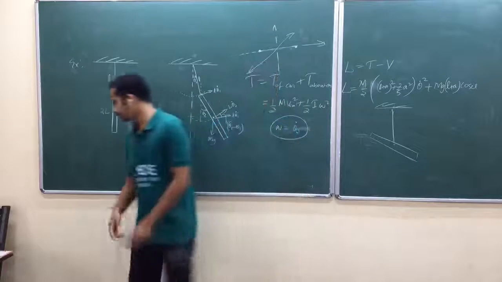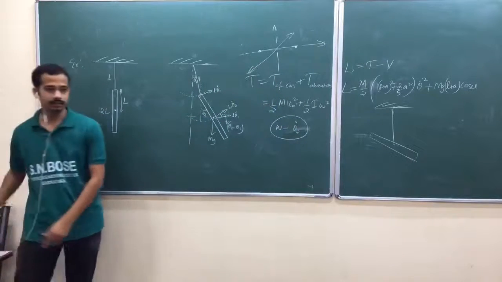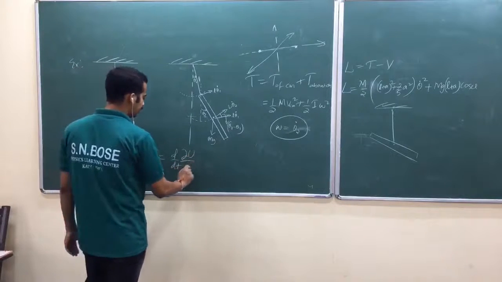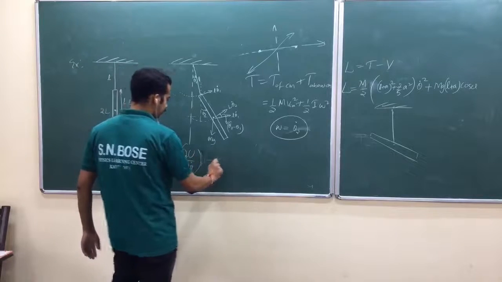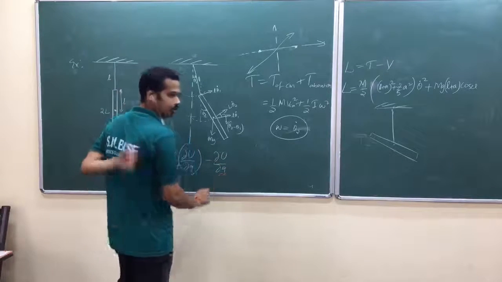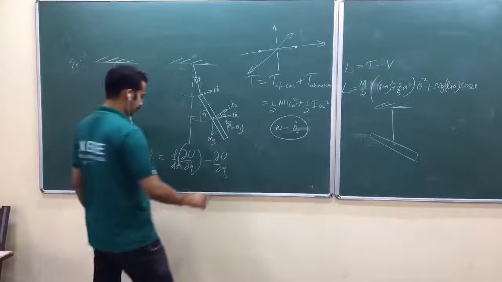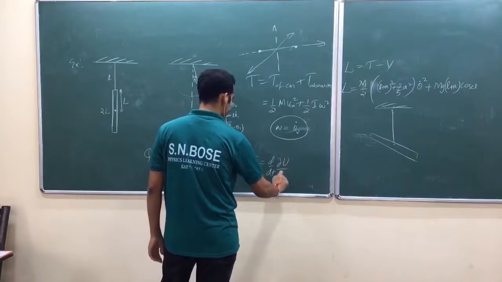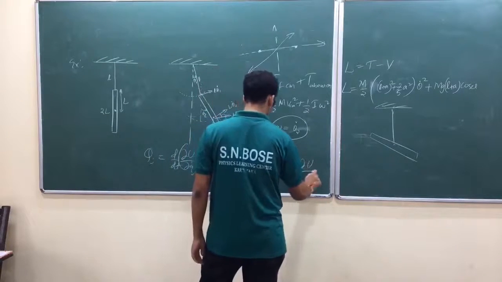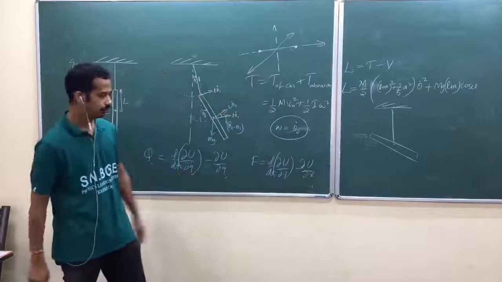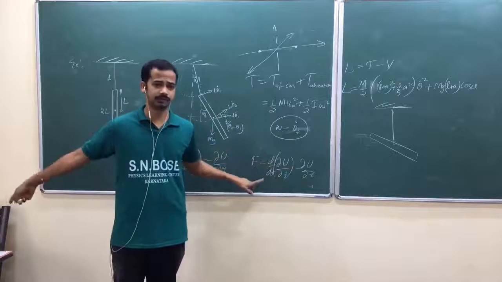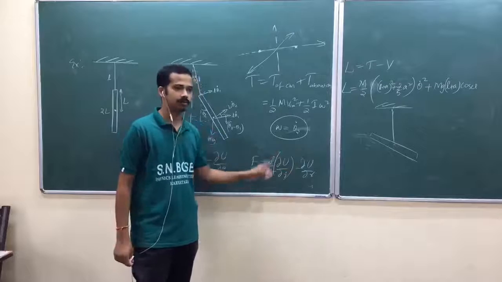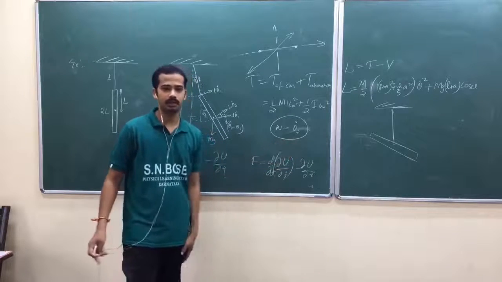So you have a generalized force related to generalized potential in this way: d by dt of dou u by dou qj dot minus dou u by dou qj. Is that okay? So force is equal to d by dt of dou u by dou r dot minus dou u by dou r. Now you need to find which potential will give that force. But if you have options, you can start with each option and conclude which is the potential actually.